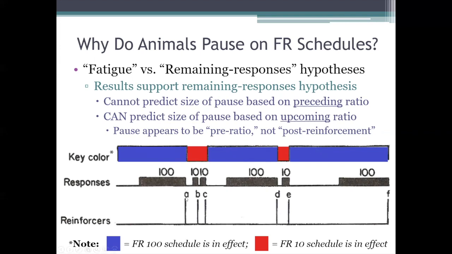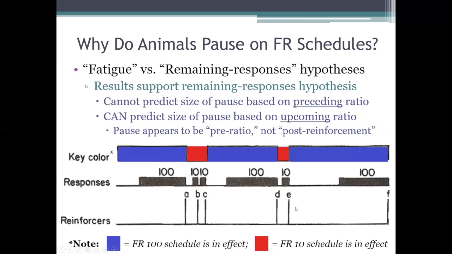So for example, at points A and D here, the animal has just completed these long 100 response ratios, right? So even though the light has changed to red, indicating a switch to the FR10 schedule, the fatigue hypothesis would predict that because the animal has just worked so hard to complete that previous ratio, it should take fairly long pauses at both of those points. But as you can see, it doesn't do that. Those pauses are pretty short.